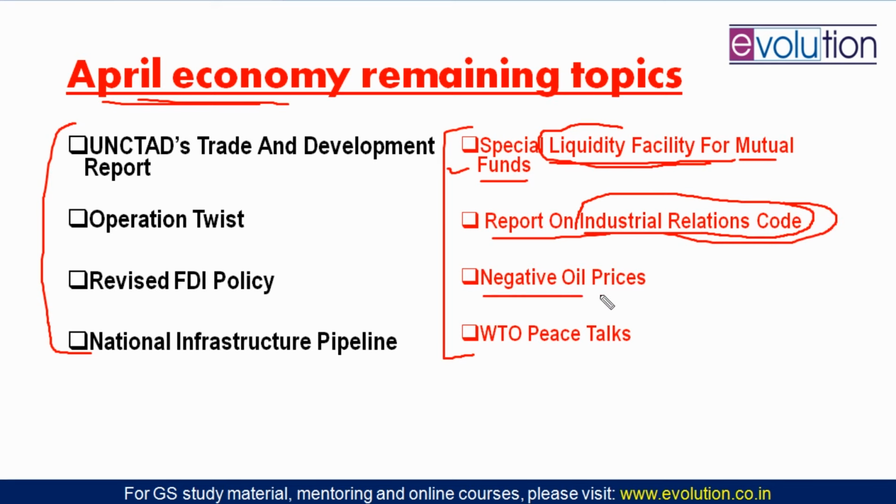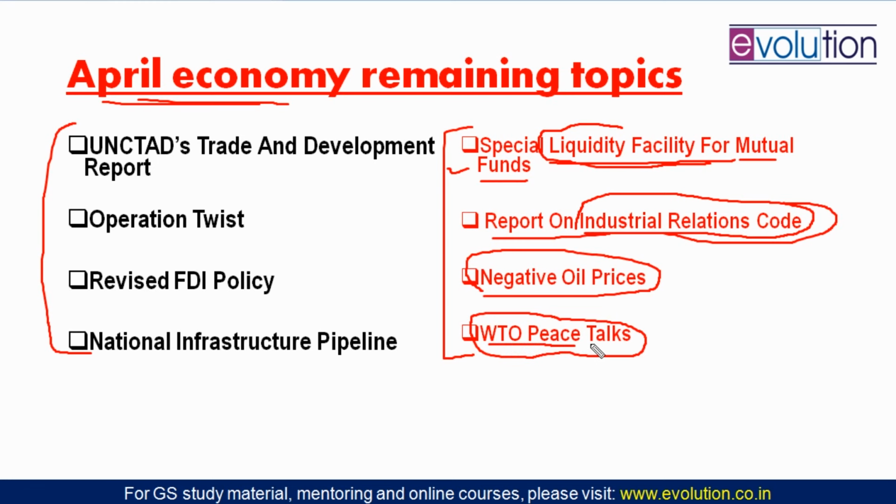Third topic is negative oil prices. Because of the COVID lockdown, a particular type of oil has gone into negative pricing. Not positive, okay, negative pricing. So we will understand, does it impact India or not? And the fourth topic will be the WTO Peace Clause. What is that? India is providing agricultural subsidy more than expected, and now this topic will go into the WTO Peace Clause related to agriculture, related to the Agreement on Agriculture.